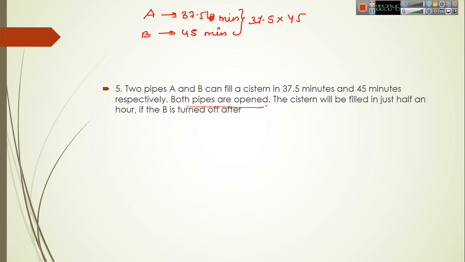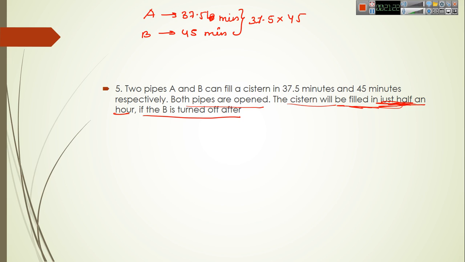Both pipes are opened. Cistern will be filled in just half an hour if B is turned off after. Okay, it is given that the cistern will be filled in half an hour. So the time which we require to fill the cistern is already given. So what we have been asked is at what time we should turn off B so that the cistern gets filled in half an hour. First both the pipes are working together. After that B is turned off and A is started.